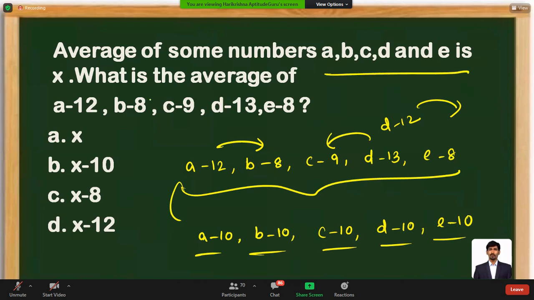Actually, it is said that the average of a, b, c, d, e is x. Then what is the average of these numbers? It is going to be x minus 10, available as option B. You can mark it as the answer.